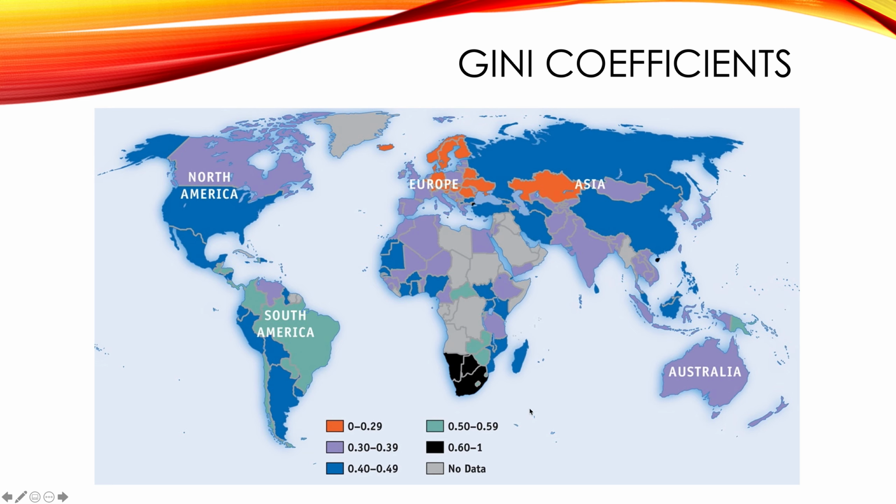Higher Gini coefficient in countries like Brazil. There's a lot more income inequality. The rich are rich, the poor are poor. And then in the black color, this is the absolute worst of the worst. That means that there is a huge concentration of wealth in the smallest number of people, and that most people in the country have much, much less income. So that would be countries in the southern part of Africa. That would be Hong Kong as well.